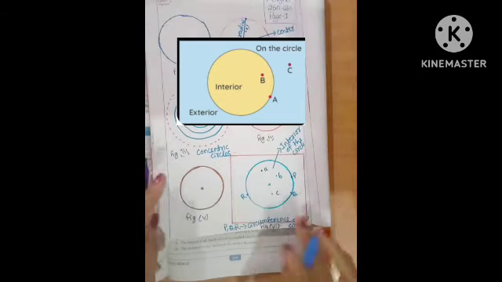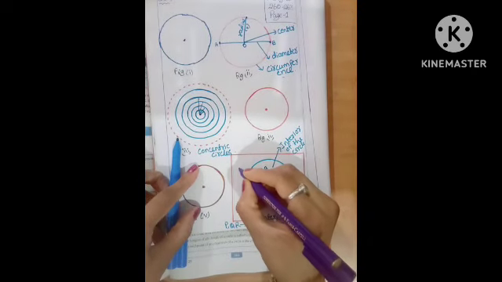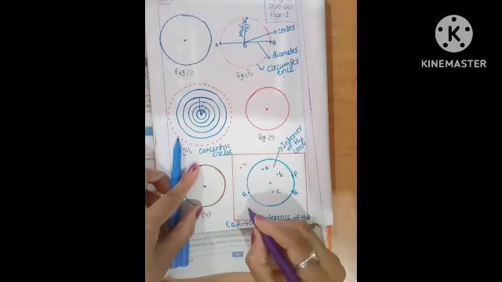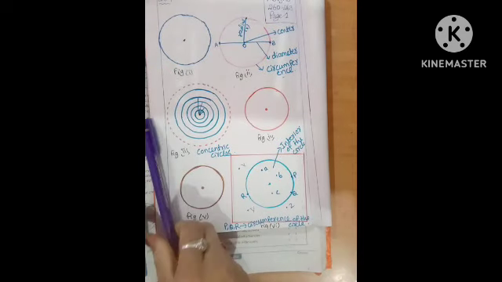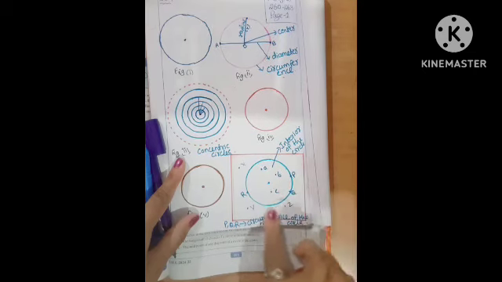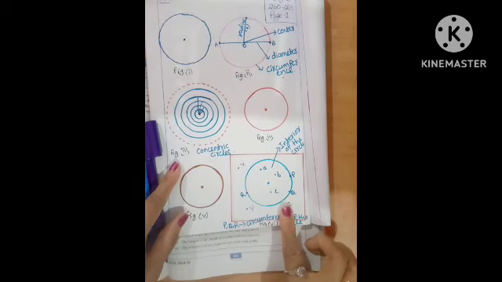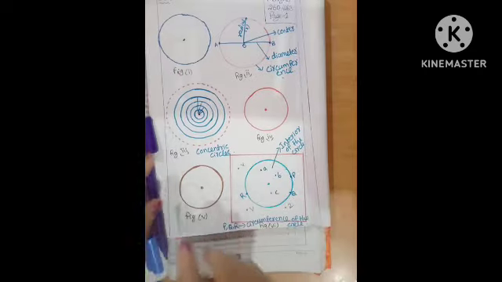Next, outside of the circle, some points X, Y and Z. These three points are called the exterior of the circle, outside the circle. Outside the circle means the exterior of the circle.